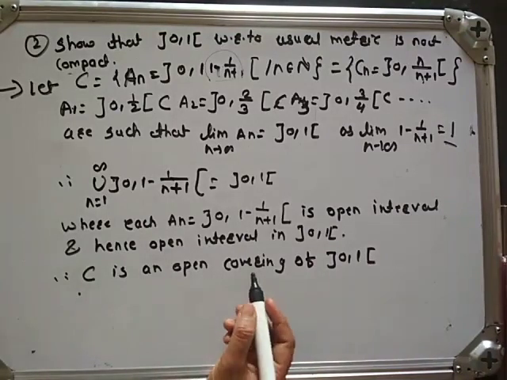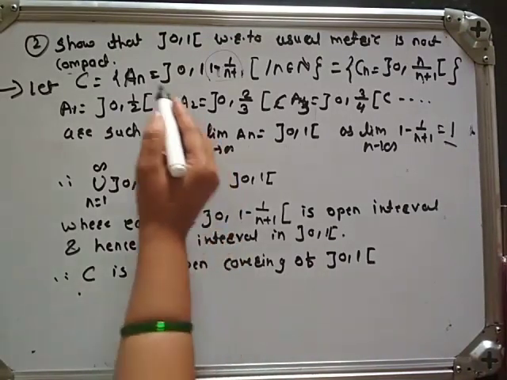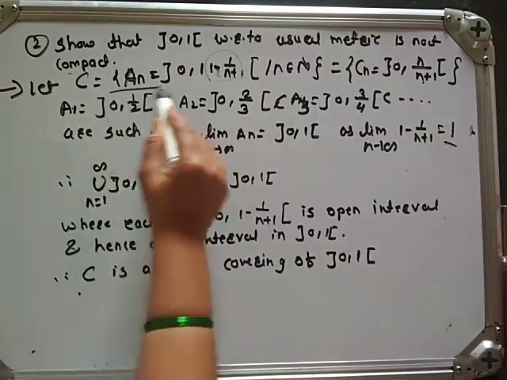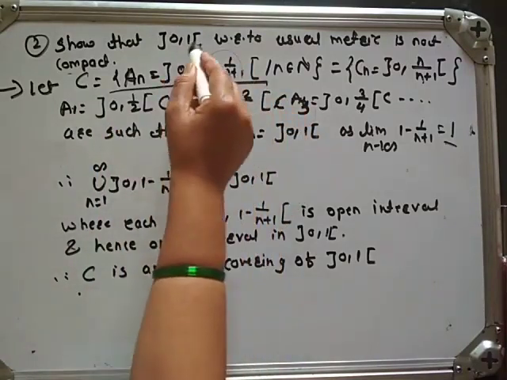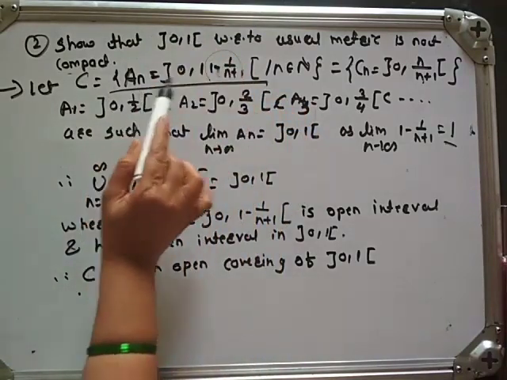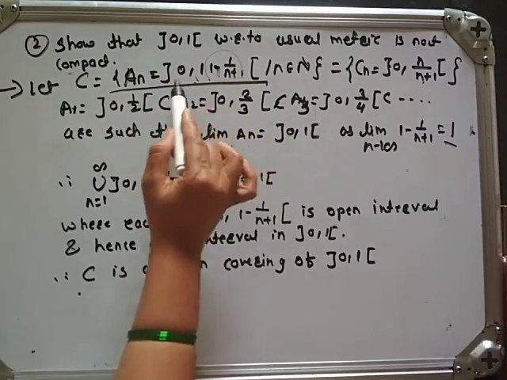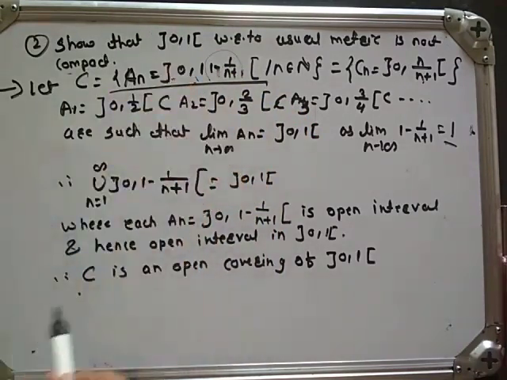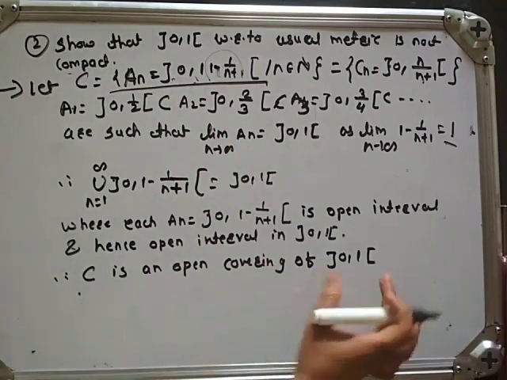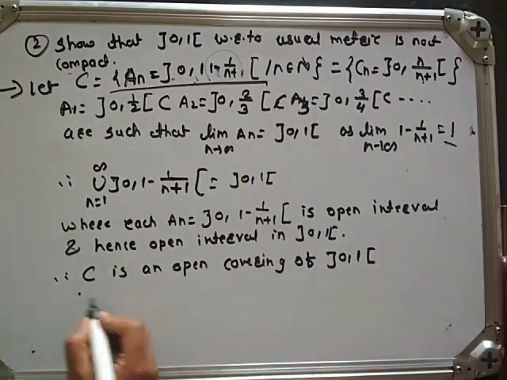Because this set is an open covering for the open interval 0, 1, and each set in this covering is open, therefore it is an open covering for the open interval 0, 1.